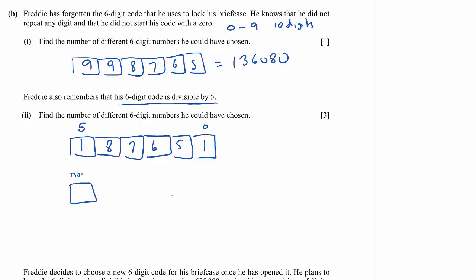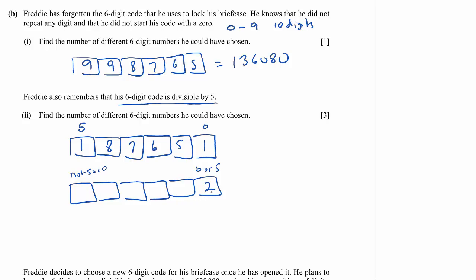Now, the other case here is not 5, and of course we know it's not 0. We were already told that. So we could have 0 or 5 here, and so there's 2 choices there. So we've used 1 digit at the end here. We're not allowed to have the 0 here.